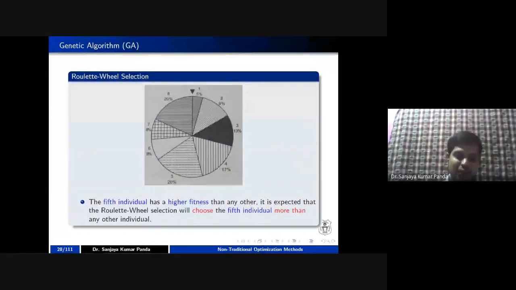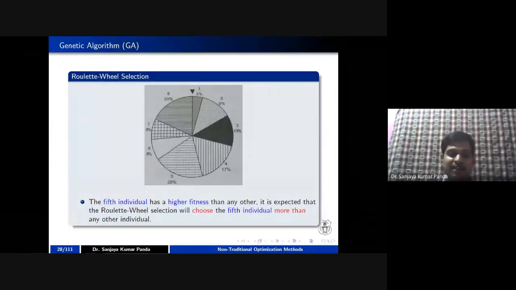And there is also a reason. I will give a non-technical example. For a particular child, parent 1, his father, is an IAS officer, and parent 2 is also an IAS officer. That does not mean that the child is also an IAS officer or will do very good service, right? So sometimes a good fit population may not produce good children.